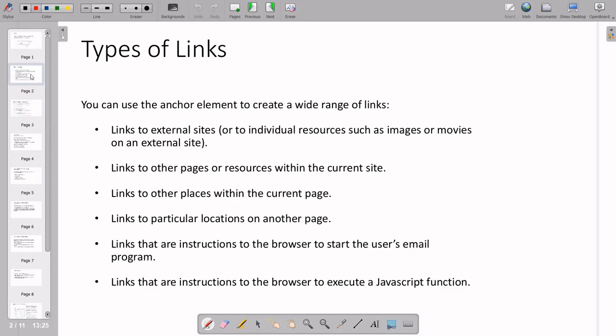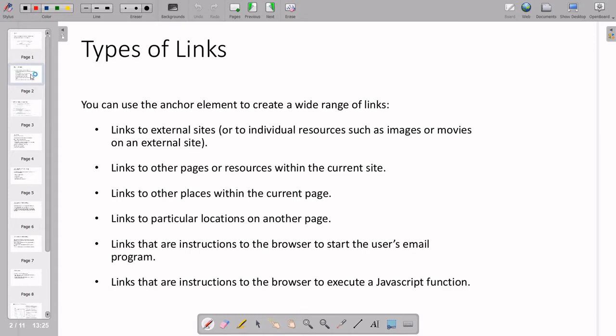Sometimes in a particular website you want to use only a certain resource. For example, on YouTube, if you want to open a video, youtube.com is there, and then slash a certain ID. It works not only for video but for images, audio, anything, so we can link to it from our websites.